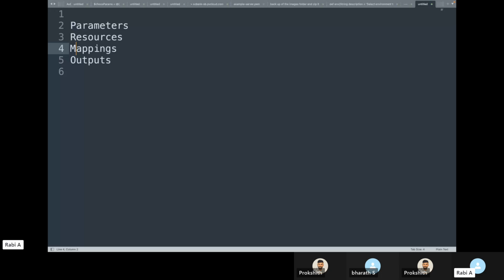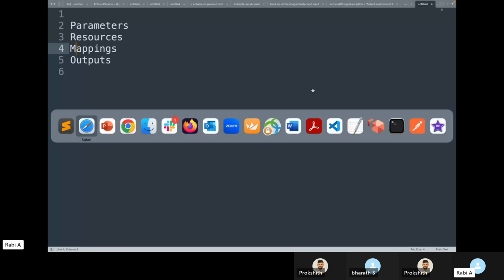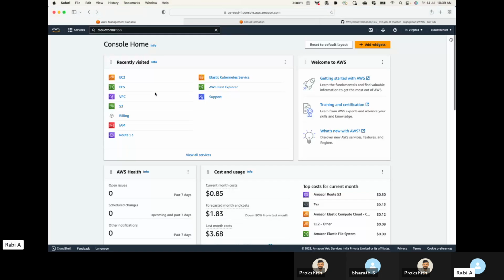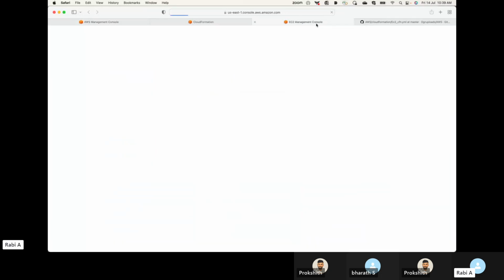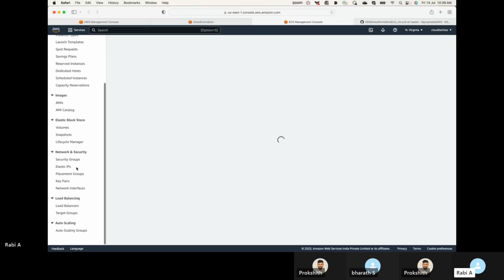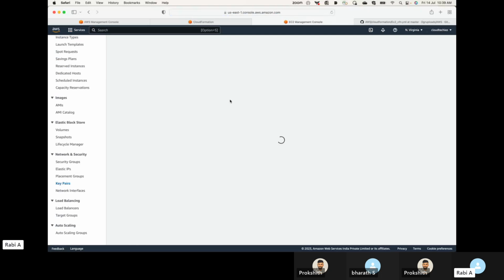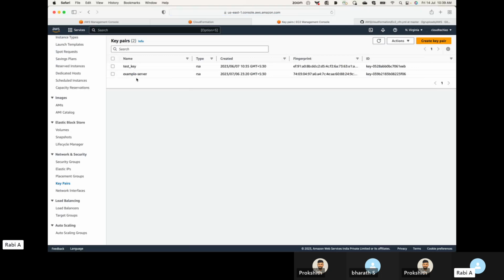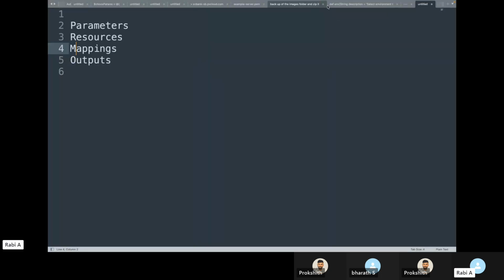Now, parameters are nothing but your existing resources. If you want to refer to any of your existing resources, let's say an EC2 instance is an existing resource, so you already have that resource available in your EC2 and you just want to use it, then you can make use of parameters. Likewise, let's say you already have a subnet. Or, for example, let's say this is my key pair that I already have, and I just want to reuse it. Then I can make use of parameters for that.